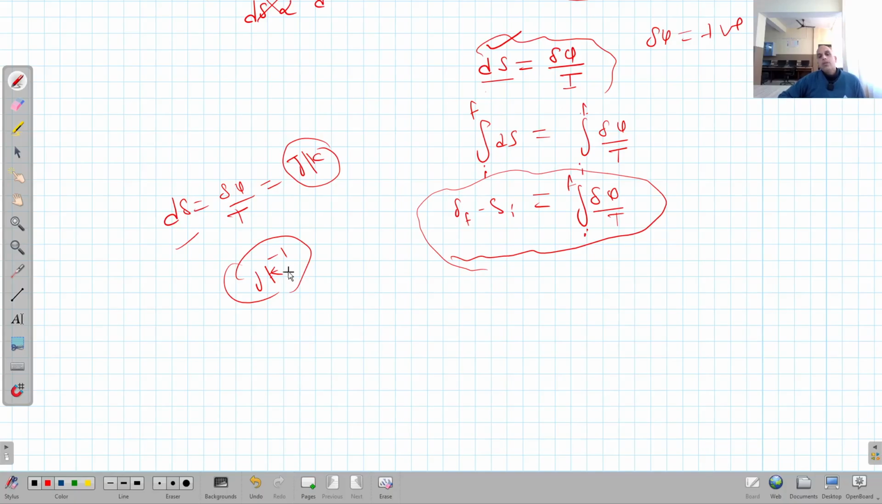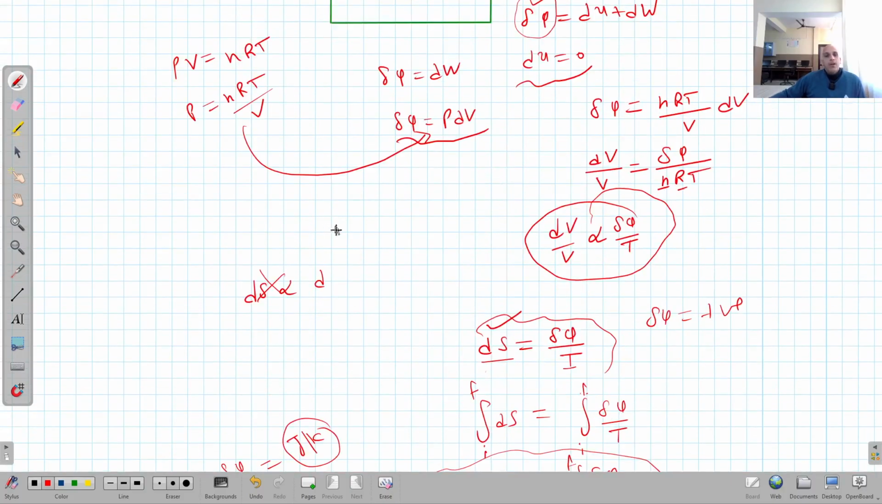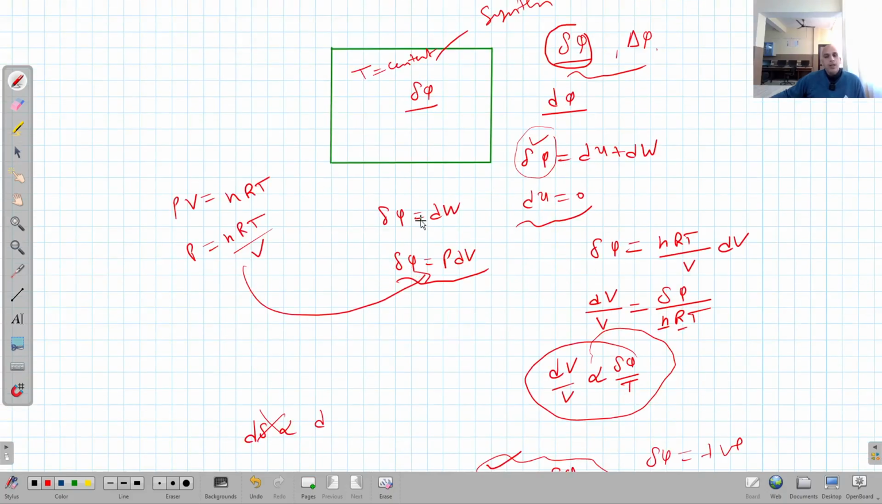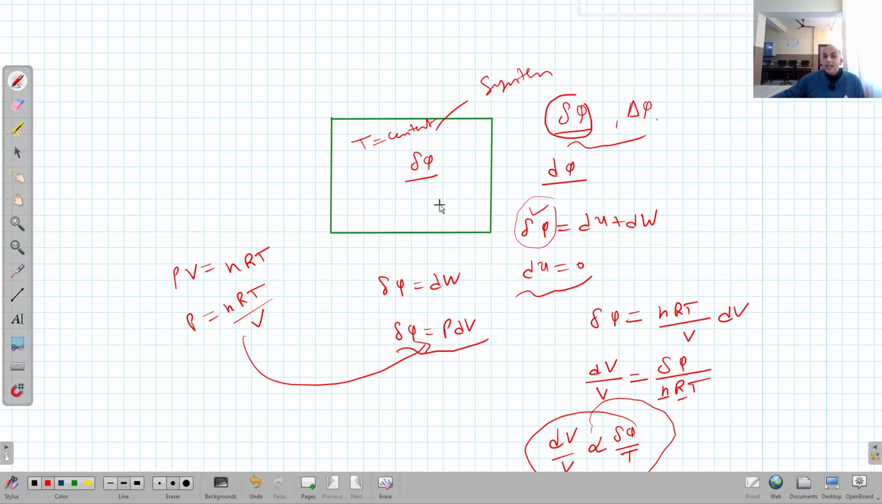Right? Remember one thing, that entropy is a state function. It depends only on the initial and final state of the system. It does not depend upon the path followed. Whereas the heat energy of the system is not a state function. Right?